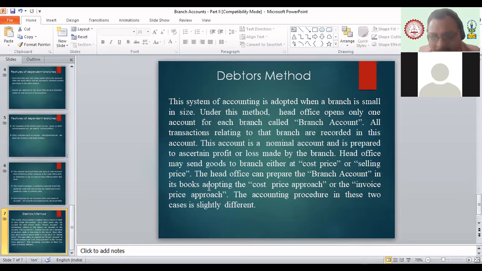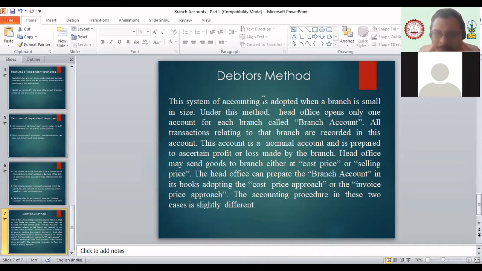It will keep track of assets sent to the branch, liabilities of the branch, expenses incurred by the branch, amount sent to the branch, and whatever amount is received from the branch. Simple account we prepare. It works as a nominal account.